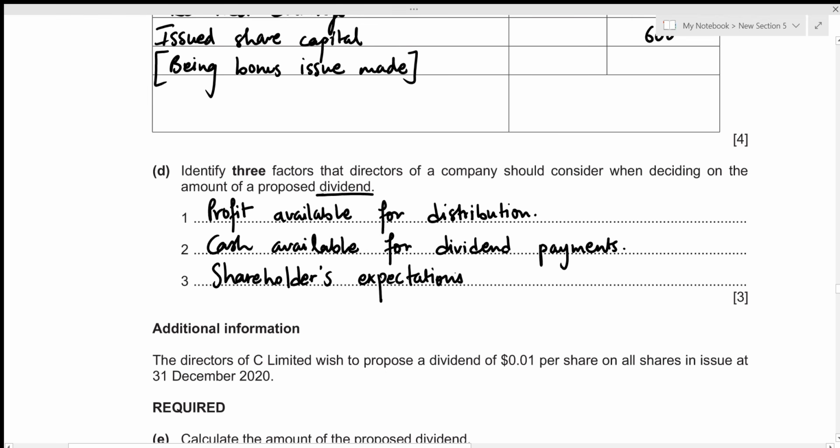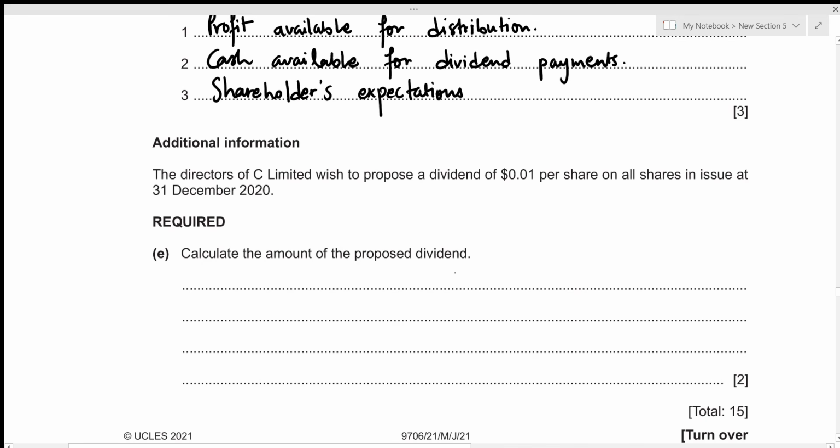This concludes the fourth part. Let's move on to the fifth one. So the director of C Limited wished to propose a dividend of 0.01 per share on all shares in issue at 31st December 2020. So we already know that the value of ordinary shares at 31st December 2020 was 1,800,000. So let's just write that down. So value of ordinary shares is 1,800,000.